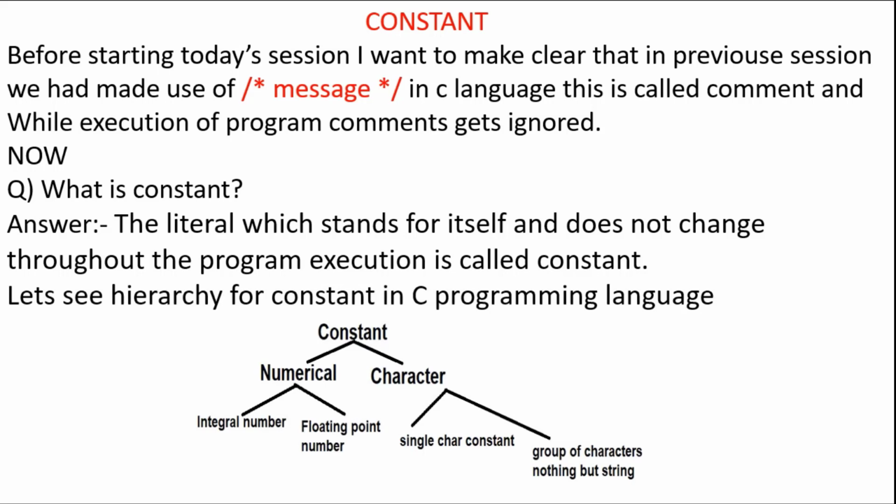First, constant is majorly divided into numerical constant and character constant. Again, numerical constant is divided into integer number and floating point number. Character constant is divided into single character constant and group of characters, nothing but string constant.